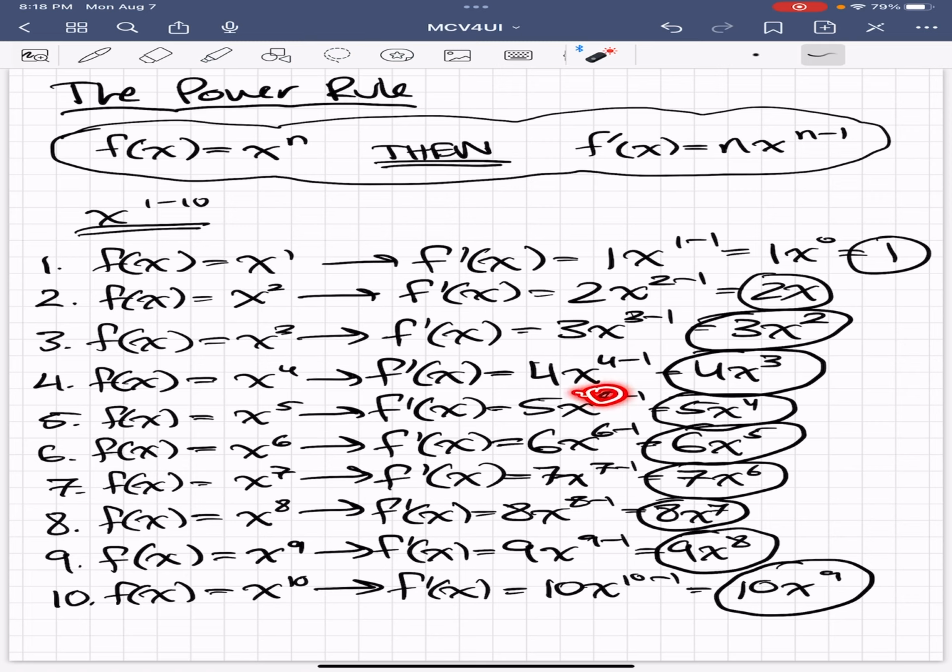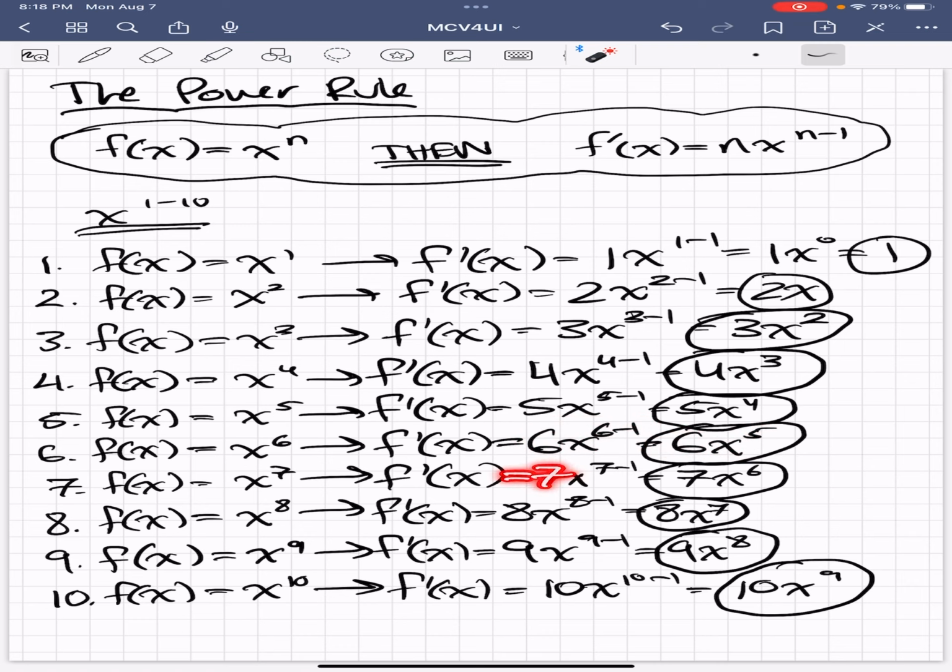I brought the 5 down as a coefficient, minus 1 for the exponent, I got 5x to the power of 4. For x to the 6, I brought the 6 down, minus 1 to the exponent, I got 6x to the power of 5.